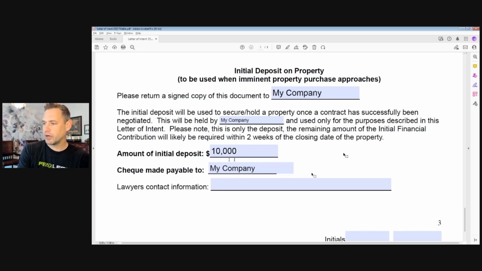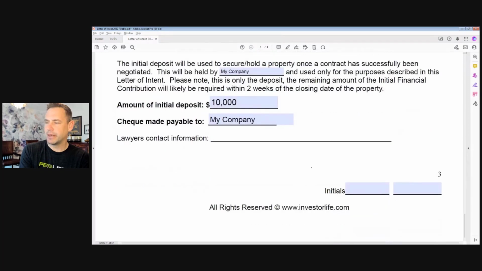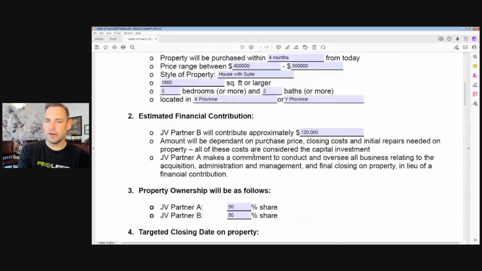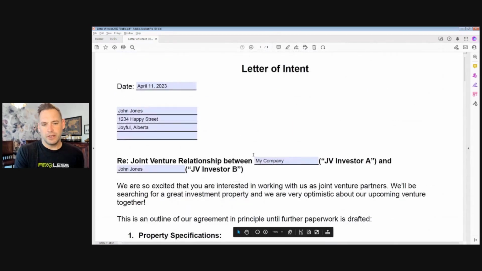And you can put your lawyer's contact information in here so they know that you do have one, you do have a team built up. It will give them more confidence as well. And you can initial that page as well. Okay, guys, so then this is our filled out letter of intent. We've gone through all of the important things that we need to have answers to.